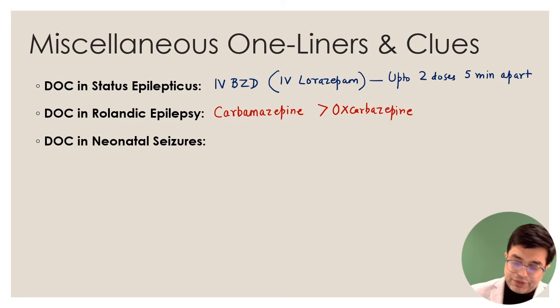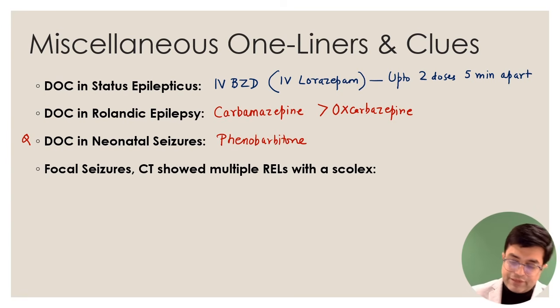Third scenario, third one-liner: drug of choice in neonatal seizure. This is a past FMG question. It is phenobarbital. Phenobarbital is the drug of choice in newborn seizures. Then focal seizure. There is a case scenario asked on this. All of them are actually MCQs in one way or the other.